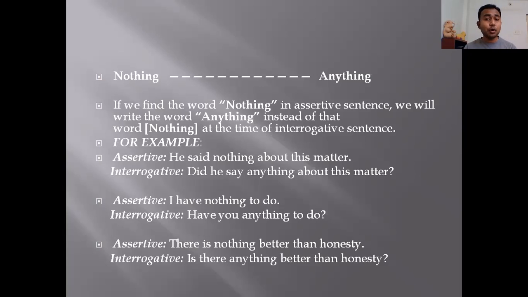There is is written. What is is? It is an auxiliary verb, your helping verb. So dear students, is will come to the front in the interrogative sentence. Is comes forward and there goes behind. So nothing becomes anything. We are reading the rule right now. So the answer will be the interrogative sentence: Is there anything better than honesty? Question mark.